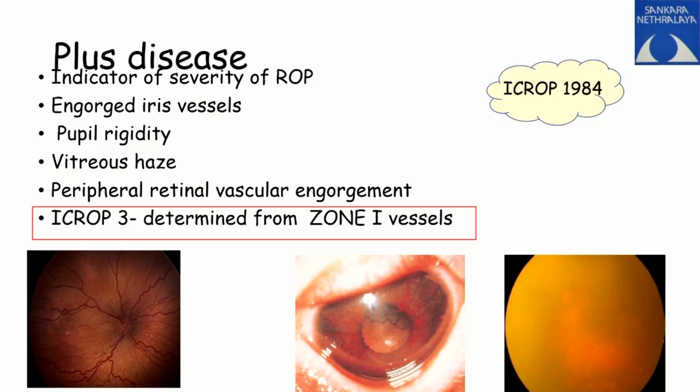Beyond all this zoning and staging, we also have whether the baby has a plus disease, yes or no. So what do you mean by plus disease? This is nothing but engorgement and dilatation of the vessels. You might have a rigid pupil, engorged iris vessels, vitreous haze. These all occur a little later, but to say, these are nothing but dilatation of vessels.